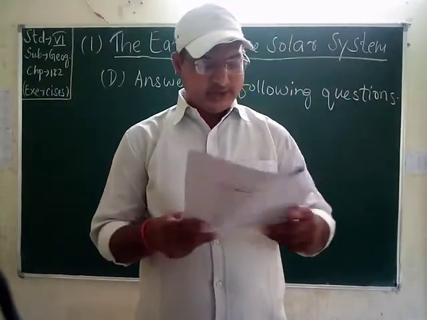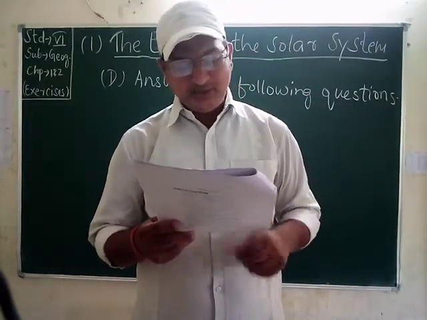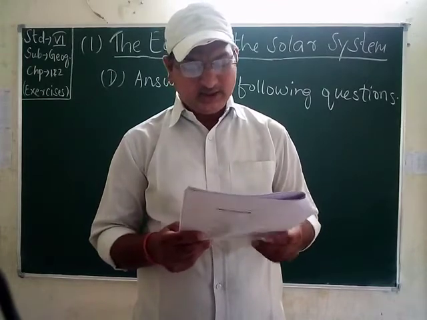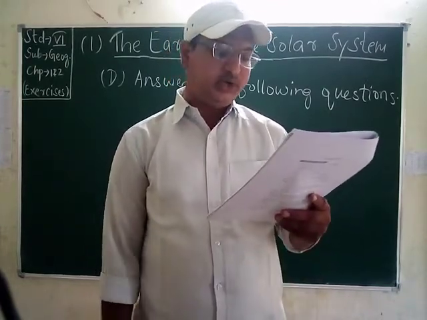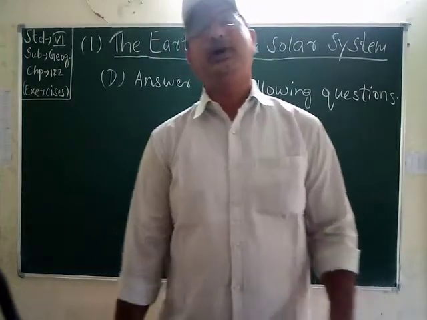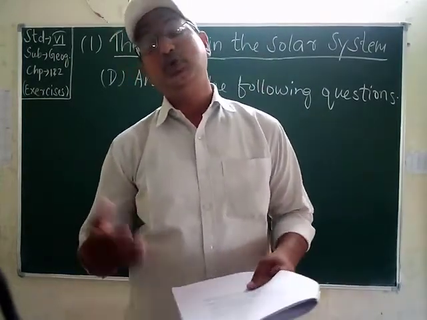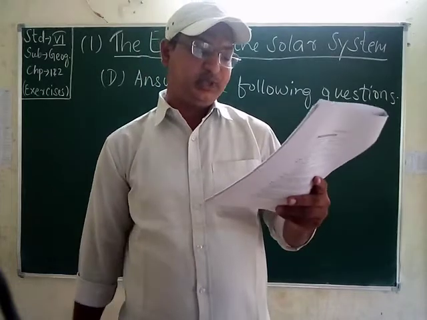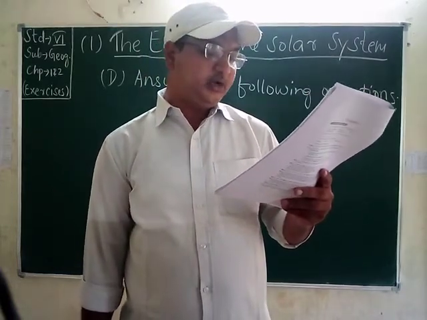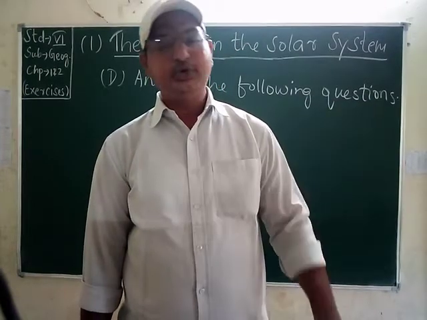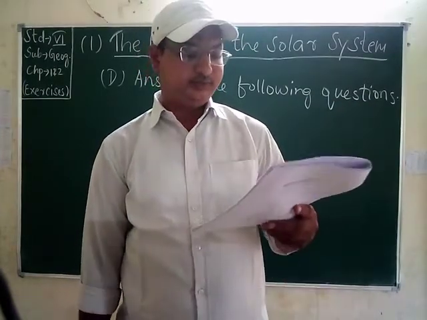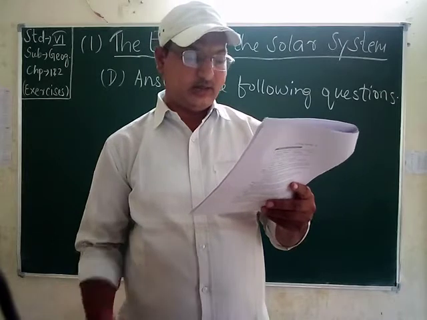Then, students, next is Saturn. Saturn is the sixth and the second largest planet in the solar system. It revolves around the sun in about 29 and a half Earth years. Just imagine, 29 and a half Earth years. Sorry students, I forgot. I am talking about Saturn.